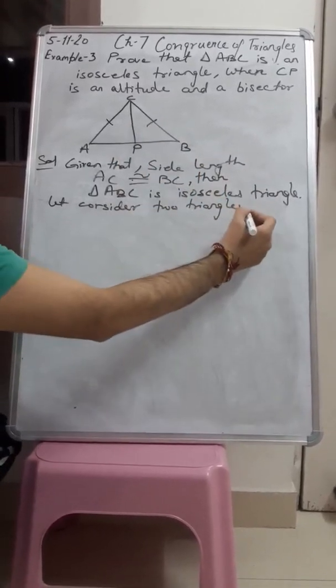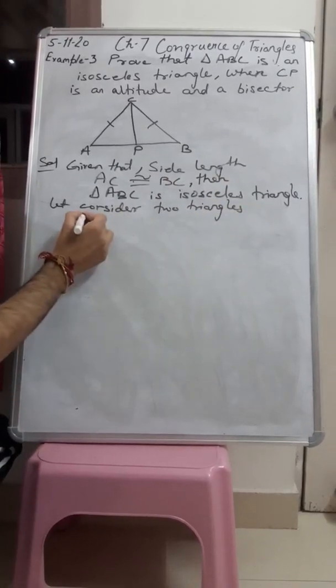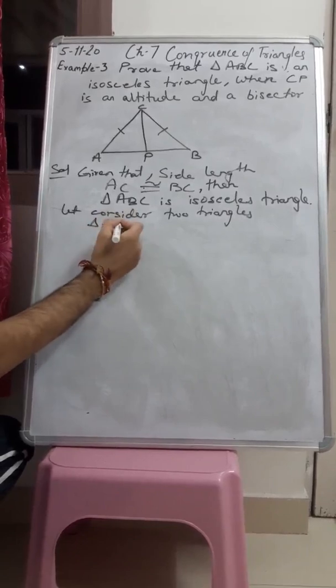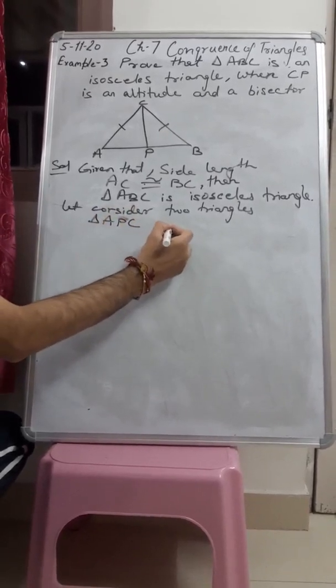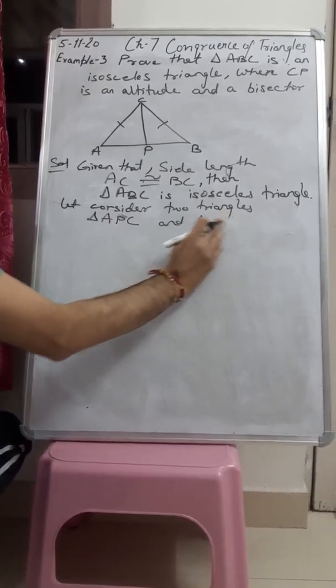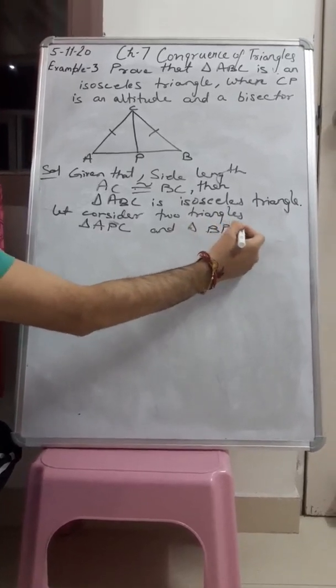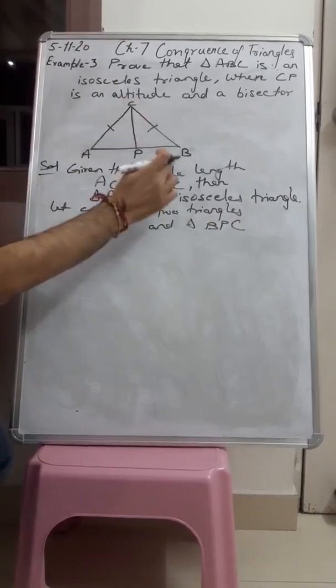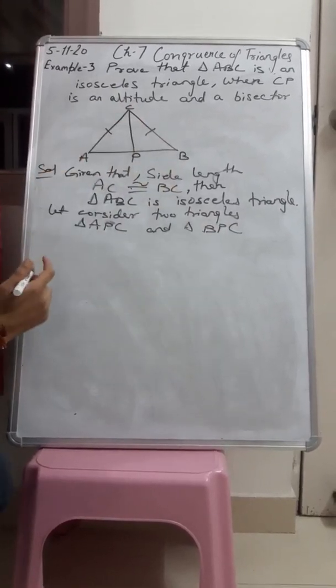Let's consider two triangles. First triangle will be triangle ABC and triangle BPC. We have taken two triangles, triangle APC and triangle BPC.